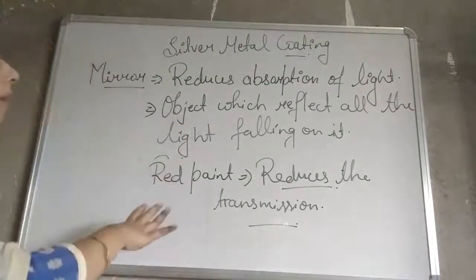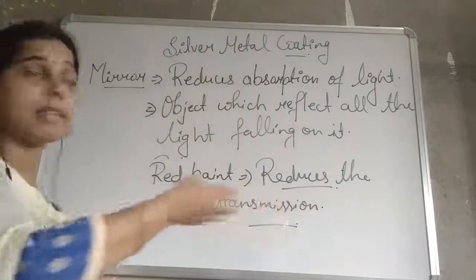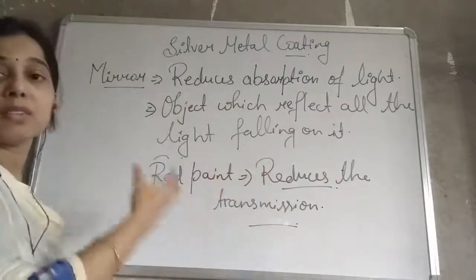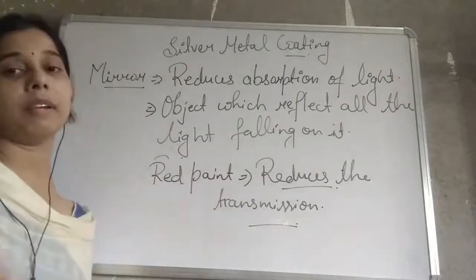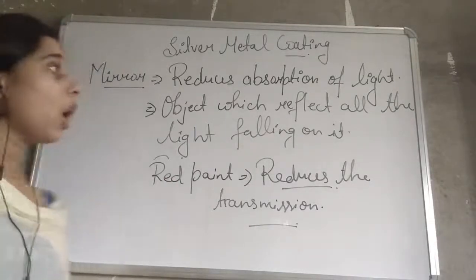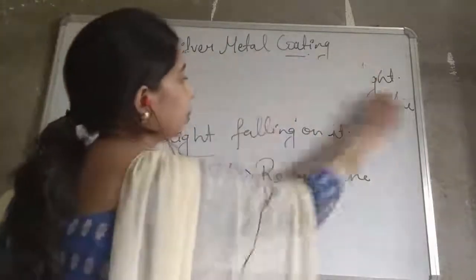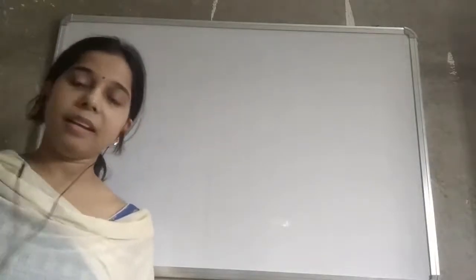Okay, so this is the mirror where the absorption of the light is less. It means more reflection of the light will be there. The surface is smooth, the surface is shiny, and due to which all the light which is coming towards it will be sent back in the opposite direction. Now on that basis, we have divided reflection also into two types, and that is regular reflection and irregular reflection.